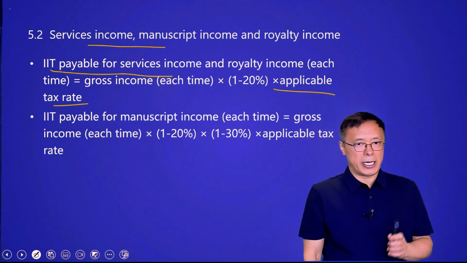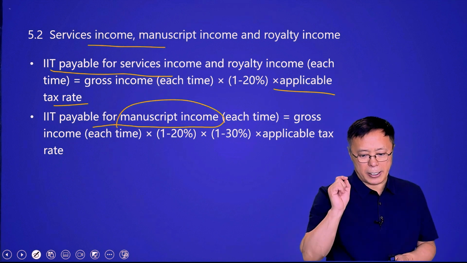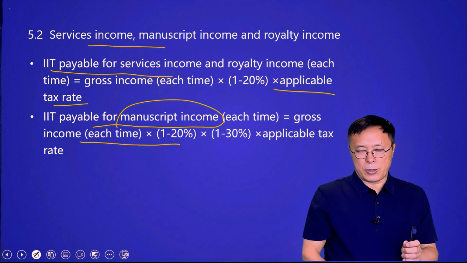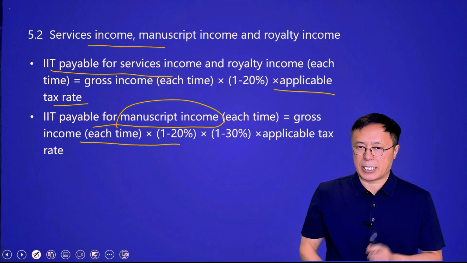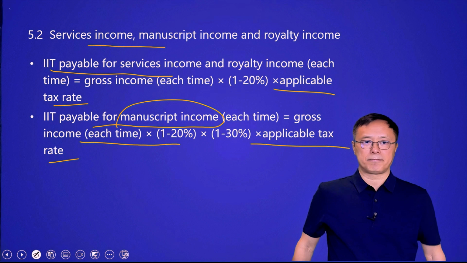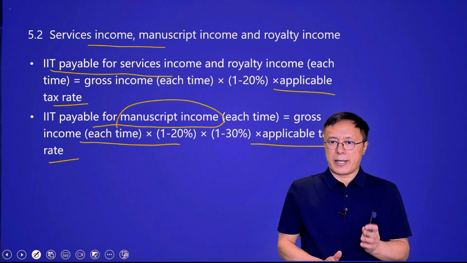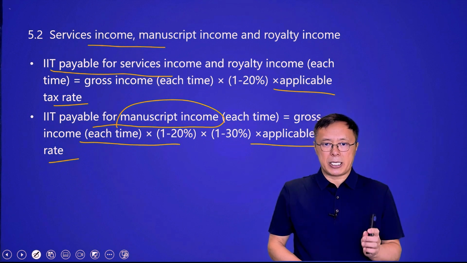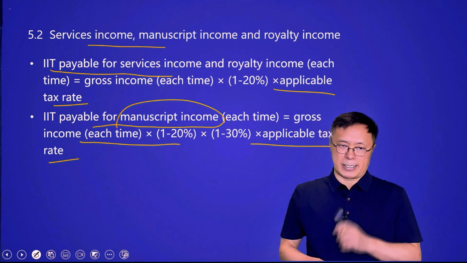And the second formula, IIT payable for manuscript income on each transaction basis is gross income less a 20% deduction, then less a further 30% deduction, finally times the applicable tax rate. The only difference between these two formulas is that when calculating taxable income, the manuscript income is additionally offset by 30% once.